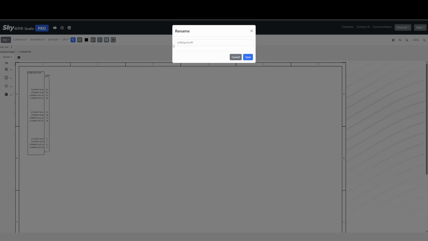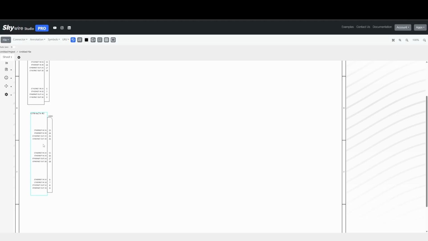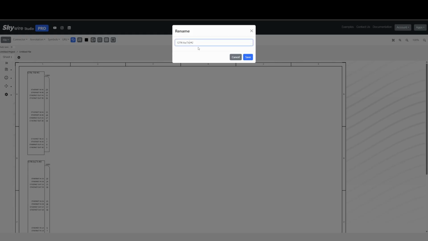Let's go ahead and rename this to 750 number 1. Now we have two 750s, and assuming we're using the same number of ports, let's just go ahead and duplicate this one. And we can rename this one to 750 number 2.